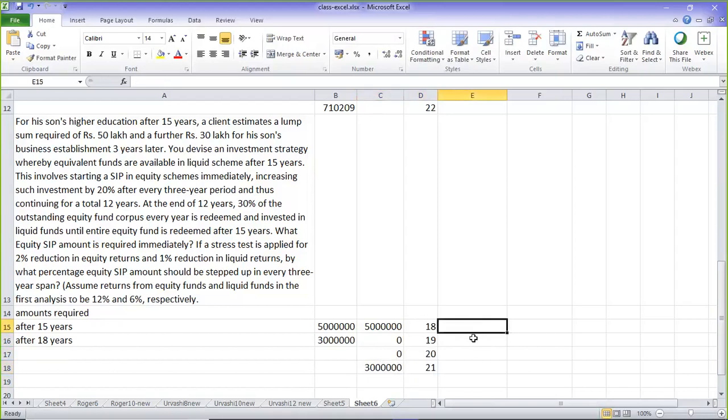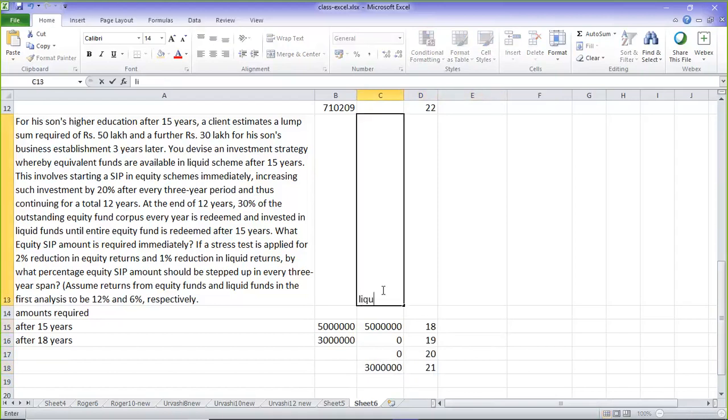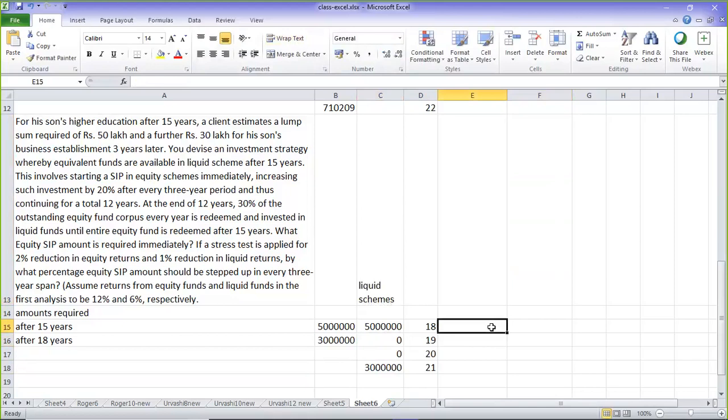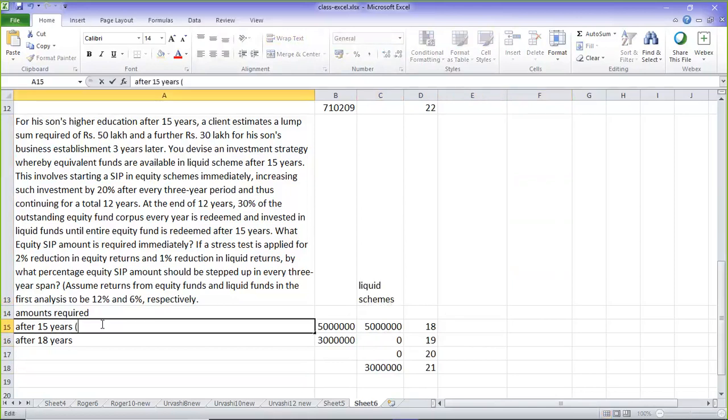So what I am supposed to do is, these are all the values in liquid schemes. So I need to find out the NPV at age 18. I am not finding out as on today. I am finding out NPV at age 18 because age 18 is after 15 years. I am just assuming the age of the child at present is 3, so 15 years later becomes 18. That is what I am assuming.